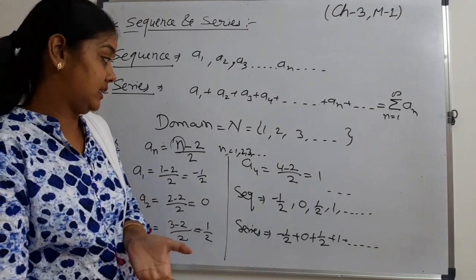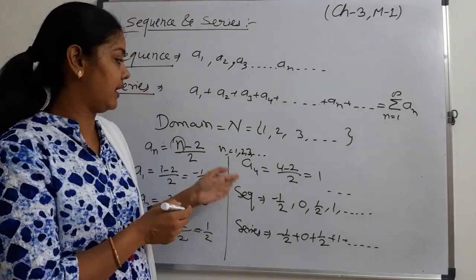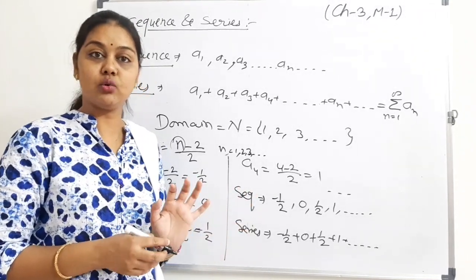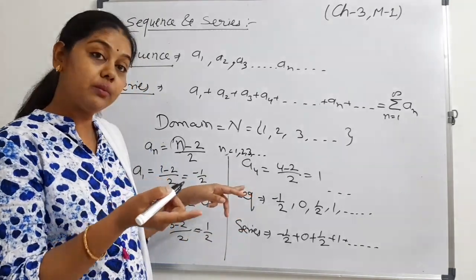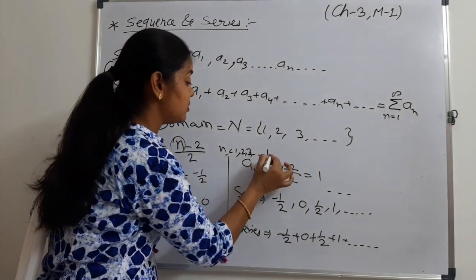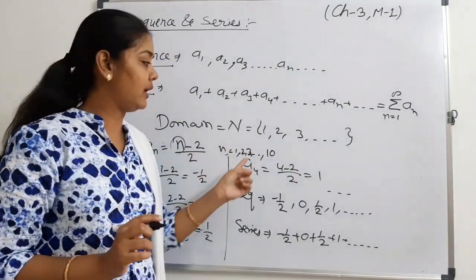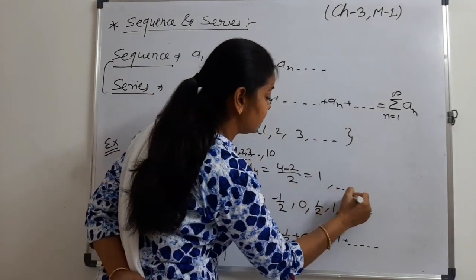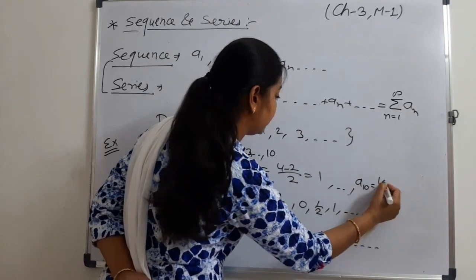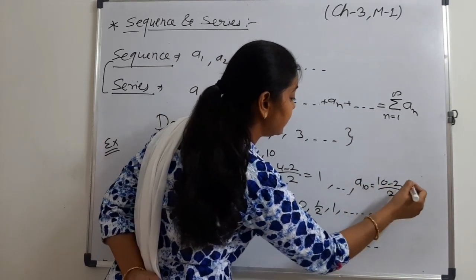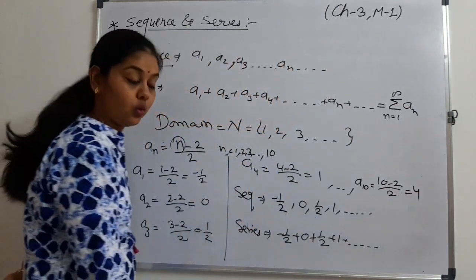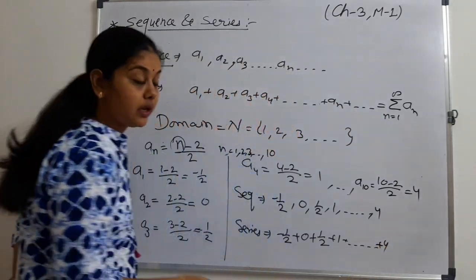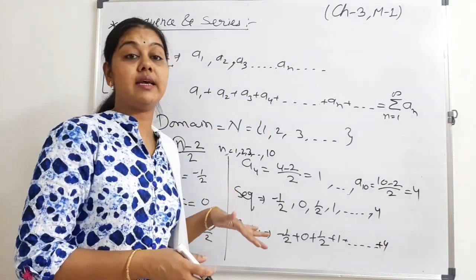But if in the same question we are given that n is less than or equal to 10, it means the last term is given, that we have a total of 10 terms. Then what is the a term? This is 10 minus 2 upon 2, that is 4. Okay, it means the last term is 4. Now it became a finite sequence and series.